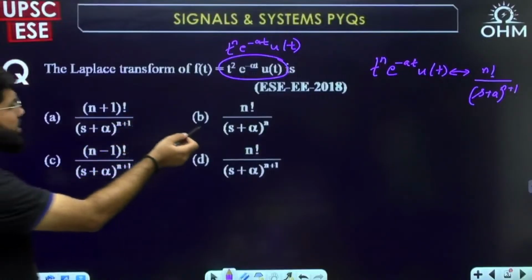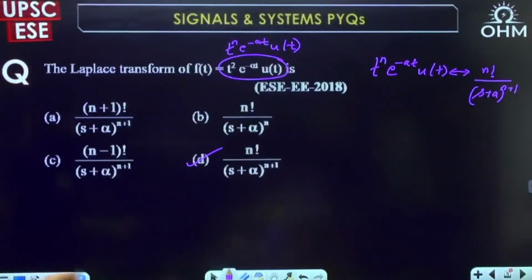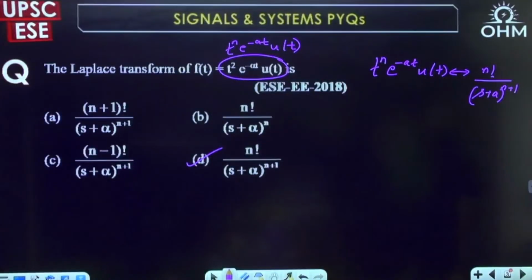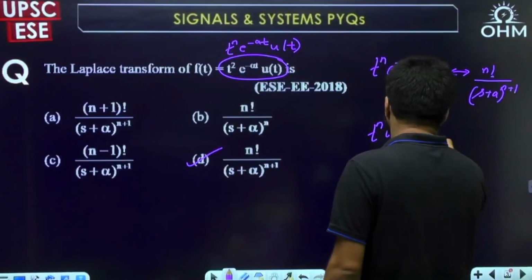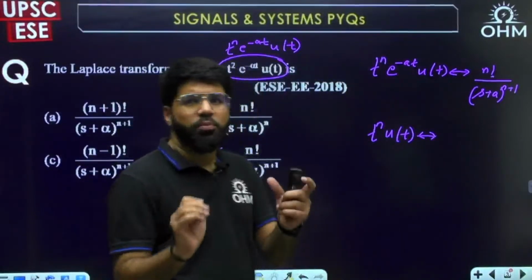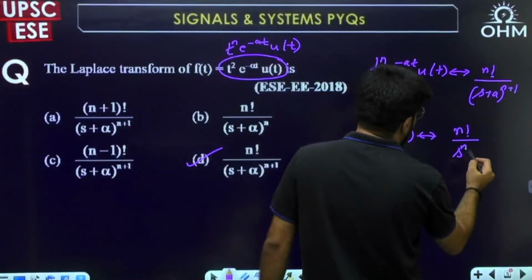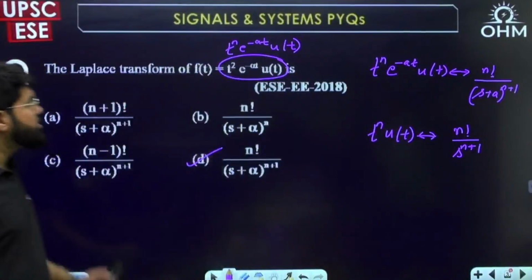So it's a direct formula: factorial n upon s plus a power n plus 1. Answer is D. This is something that you must directly know. Using this only, the next important formula: t power n ut. Sometimes they ask only the polynomial term, t square, t cube, t power 5. The Laplace transform is factorial n upon s power n plus 1, just putting a equal to 0. Correct now? Okay, next question.